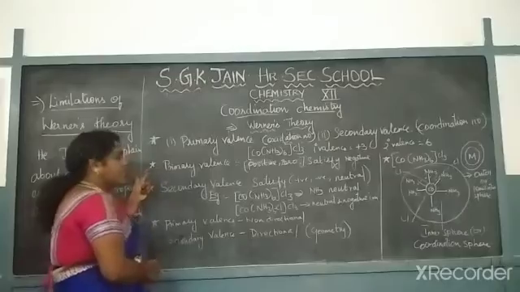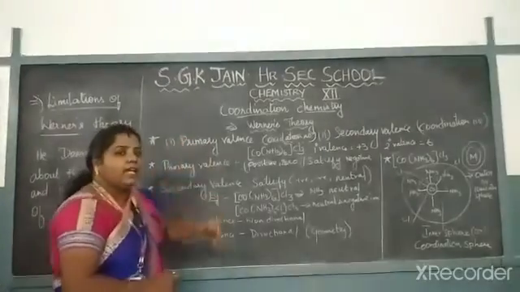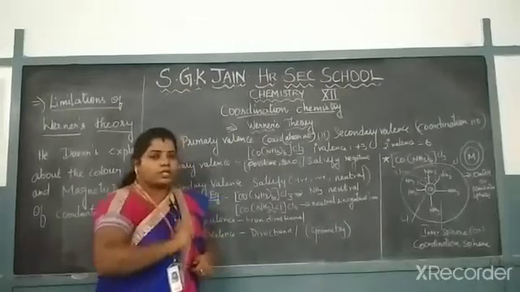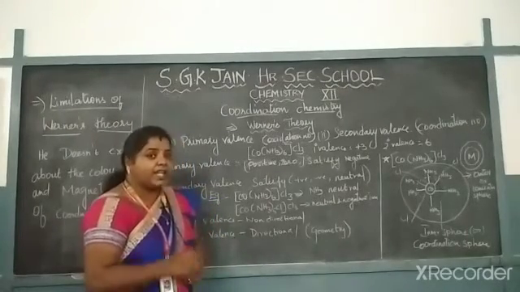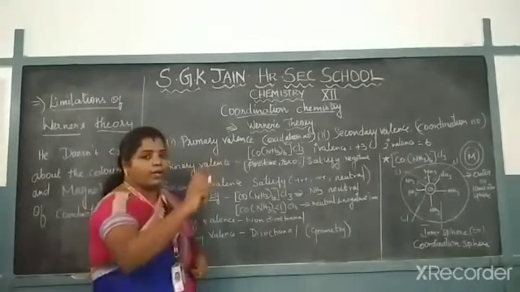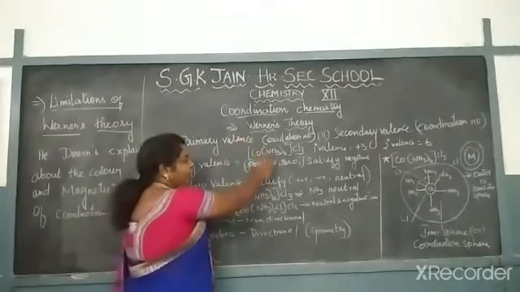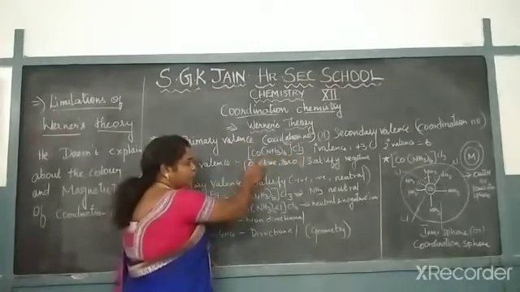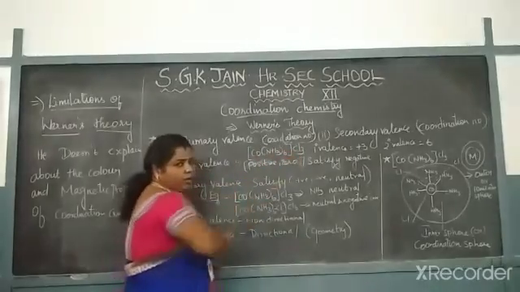Let me move on to the second point. The primary valency is always in the positive state or 0, but it is satisfied by a negative ion. Let us take the same example. Here we find the oxidation number of the central metal atom, which is being satisfied by the negative ion.